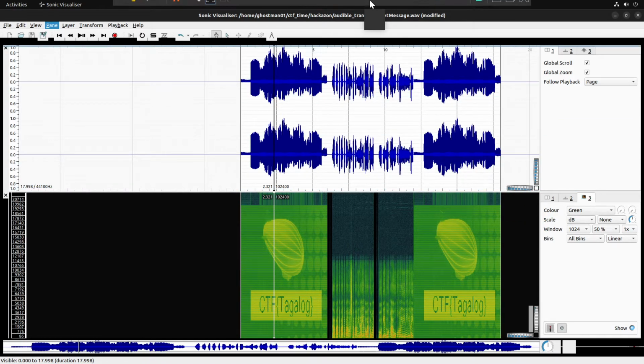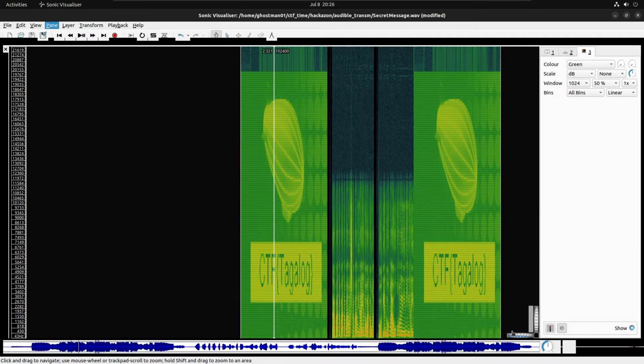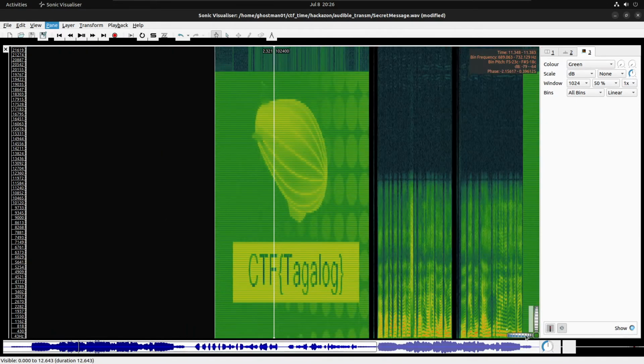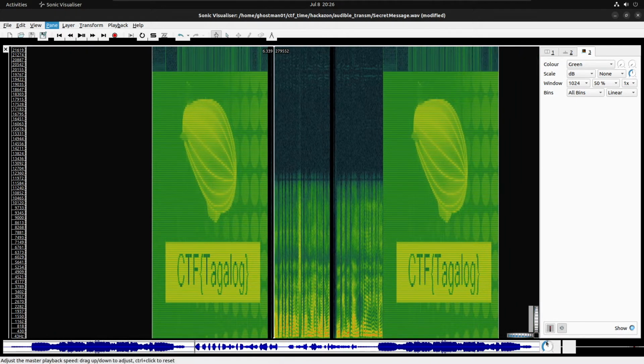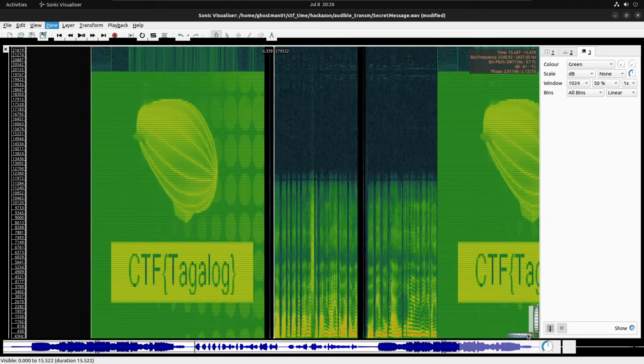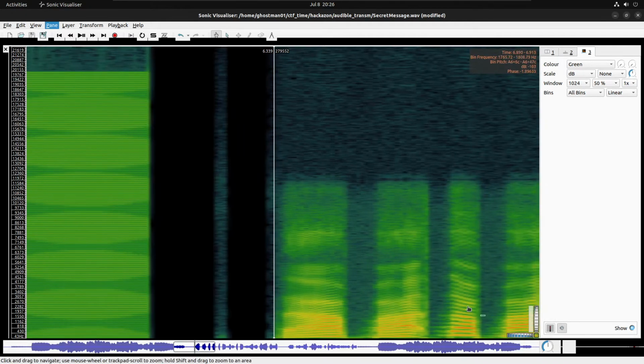and here is our second flag, which I have been unable to read for the last 30 minutes, and I don't know why I can't read it. Maybe this time I am able to read it.